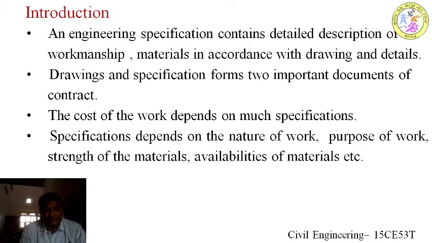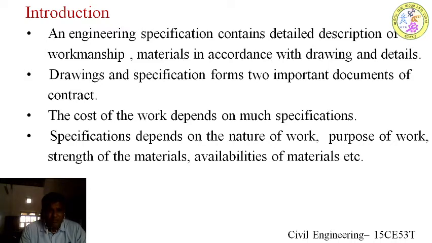When I am going to construct a building in Ballari or Raichur, and I specify that the walls have to be constructed with laterite stone, then it involves a huge amount of cost for transportation. It has to be transported from Mangalore to Ballari or Mangalore to Bangalore, anyway. So we have to take care of the availability of the material while deciding the specification for the item.